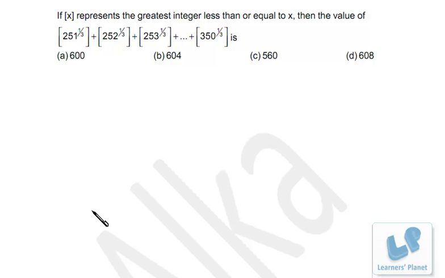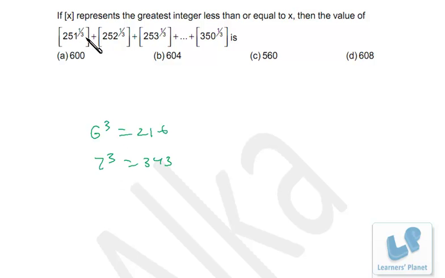Now once again we have an interesting question. If box x represents the greatest integer less than or equal to x, then we have to find the value of this expression. Now friends, here for every term we have to find the cube root. Now what is the cube of 6? That's 216, and 7 cube is 343, right? So till 343 all the numbers are less than 7 cube, or I can say these are between 6 cube and 7 cube.